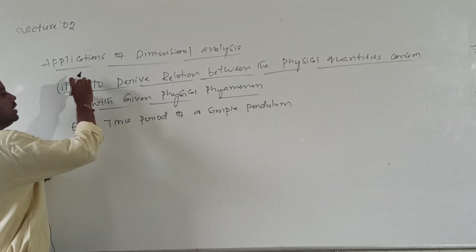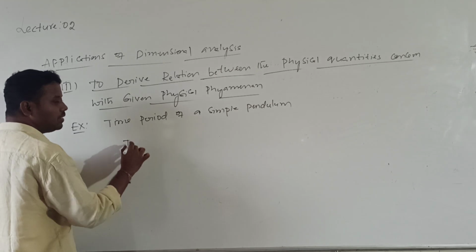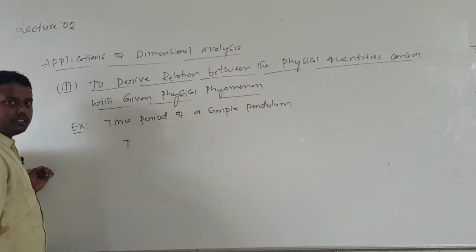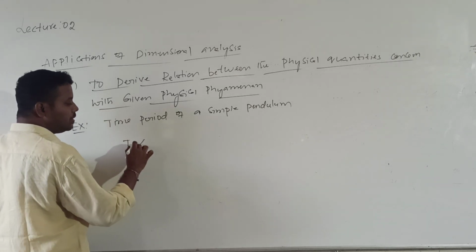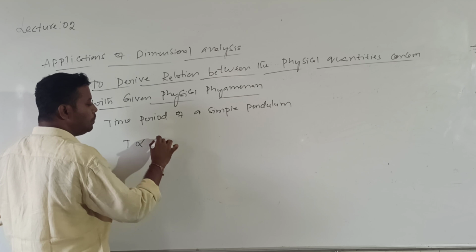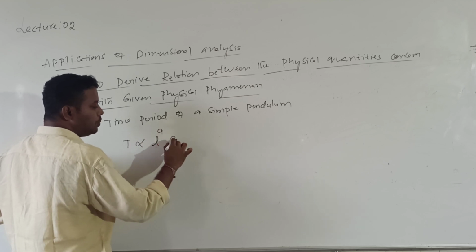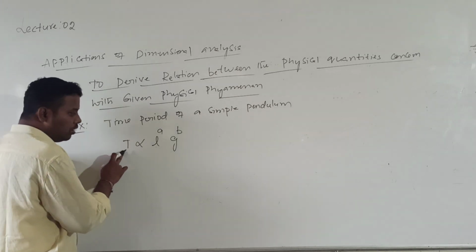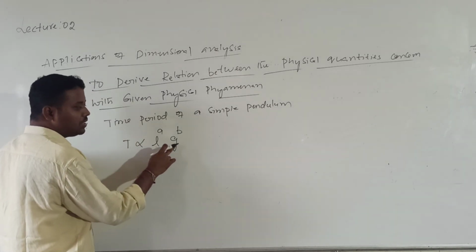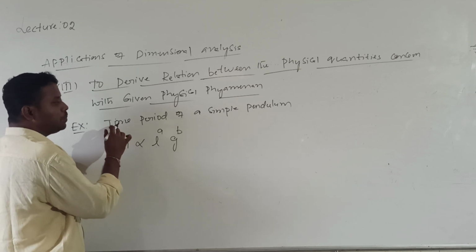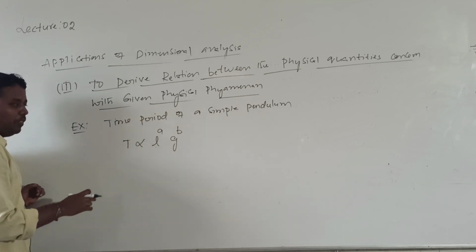But to use this application, you should compulsorily know upon which physical parameters the time period depends. Time period depends upon length, so can I write T proportional to L power A, and it depends upon acceleration due to gravity. If you don't know on what factors the time period depends, you cannot derive the expression.